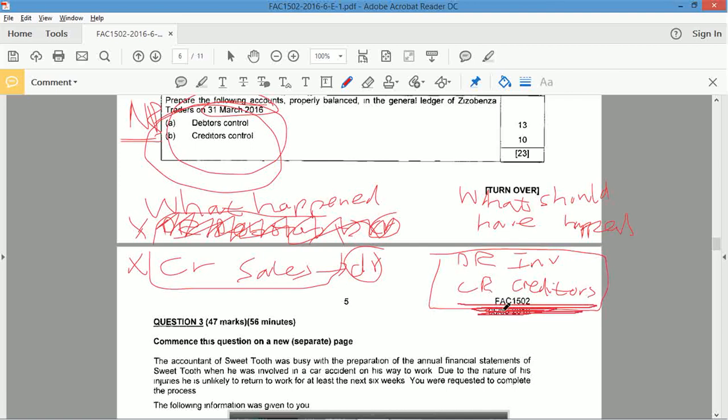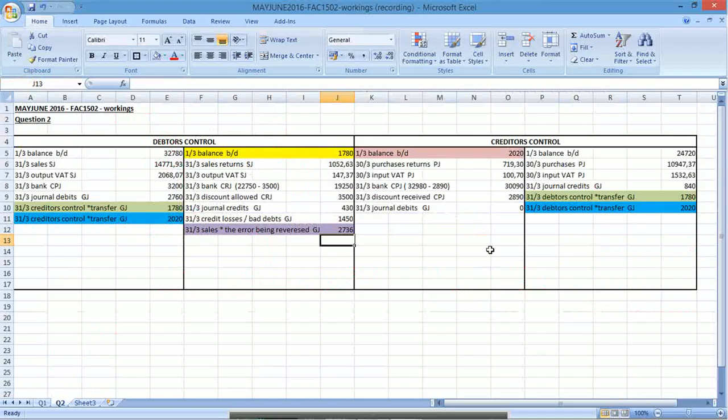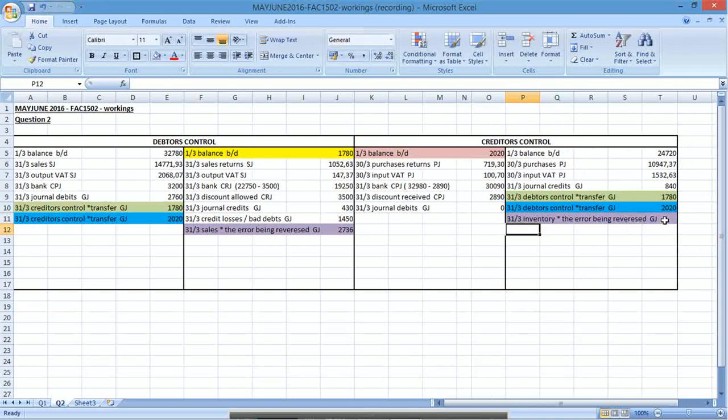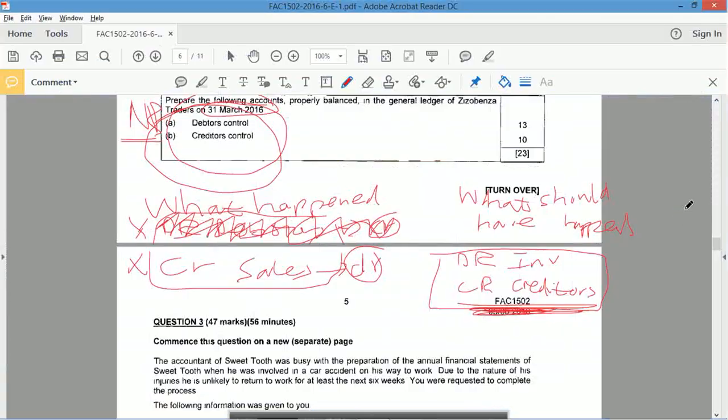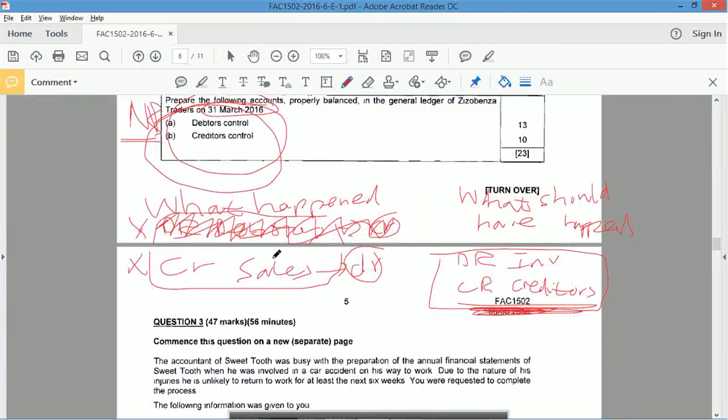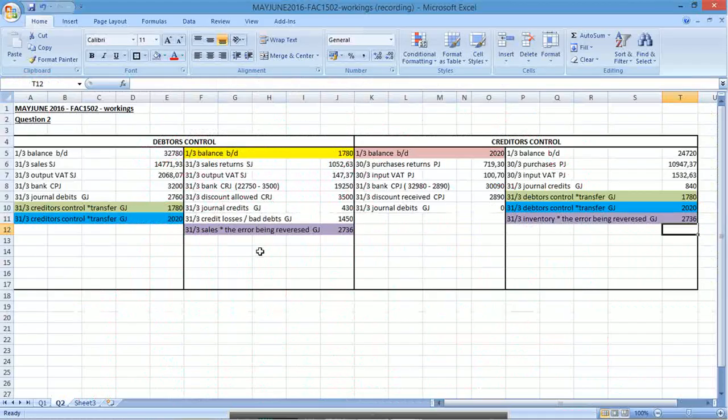Okay, credit creditors because of inventory. So credit creditors because of inventory. Okay. Oh, same amount, eh? Yeah. Right, have I finished the question? Yes. Now I get easy marks.